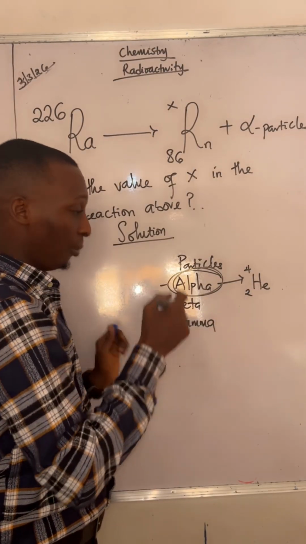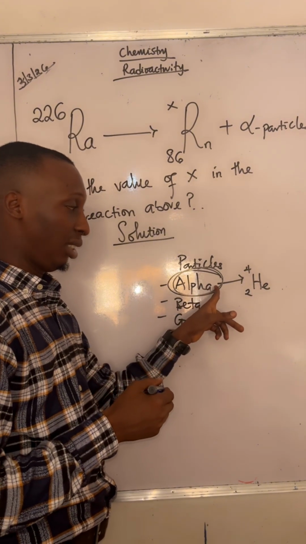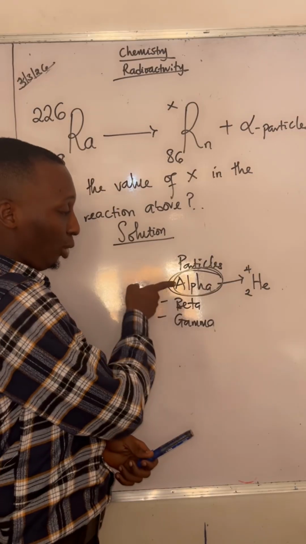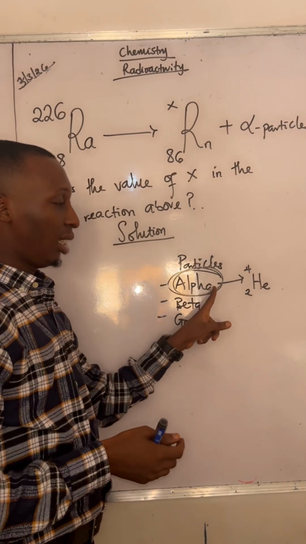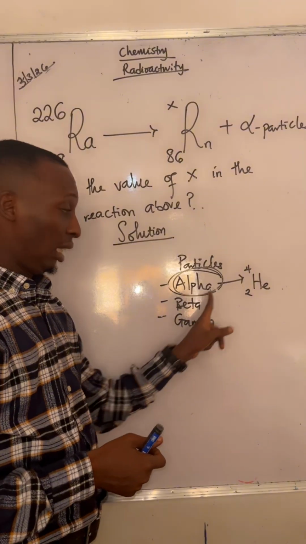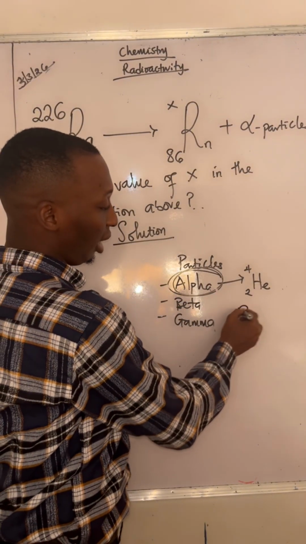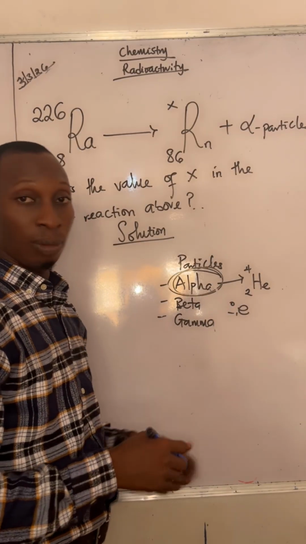Take note of that. Now, for the case of the beta, if you are familiar with the characteristics of this, definitely you can answer the characteristics of the remaining two, because I'm going to use the characteristics of this one to prepare these two. In this one, I said these ones are positively charged. In the case of beta, betas are negatively charged, and they are represented with electrons, atomic number -1, mass number 0.